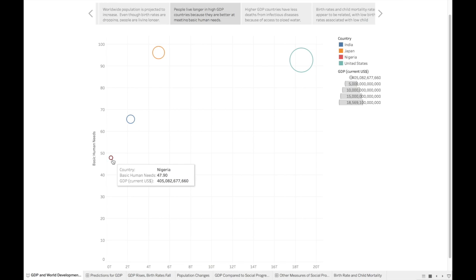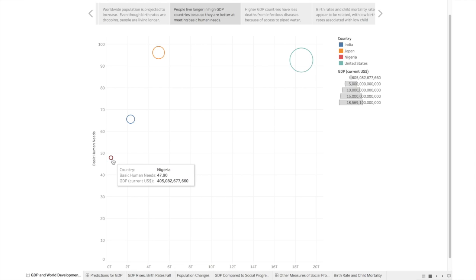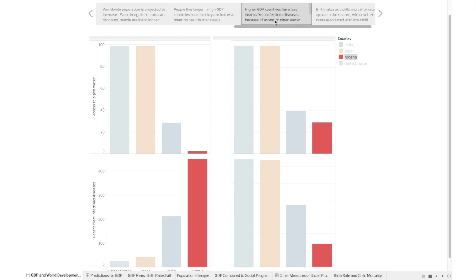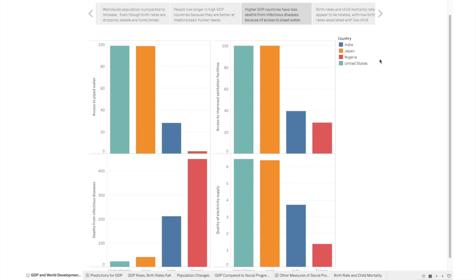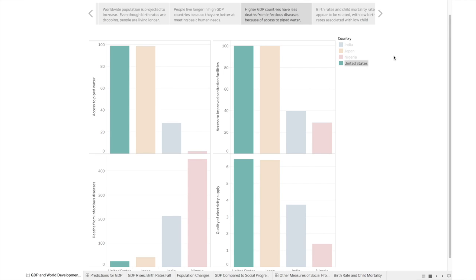It is reasonable to conclude that people have longer life expectancies in high GDP countries because they are better at meeting basic human needs. This next graph shows some of the ways that high GDP countries meet basic human needs. In a country like the United States, there are a low number of deaths from infectious diseases, and this can be attributed to access to clean water, sanitation, and electricity.